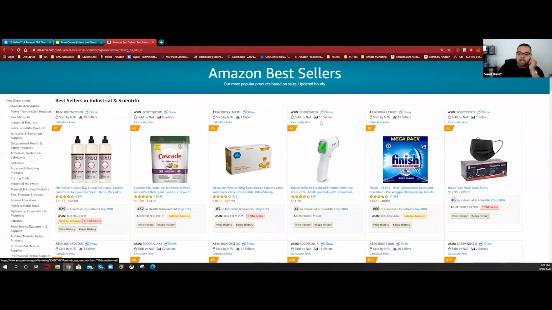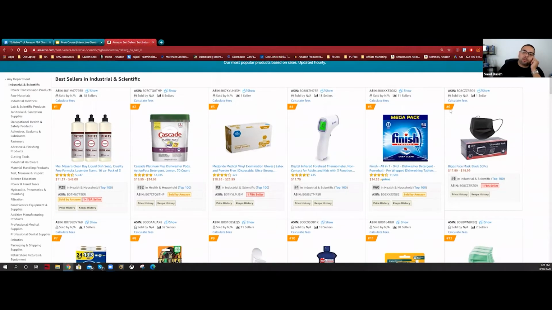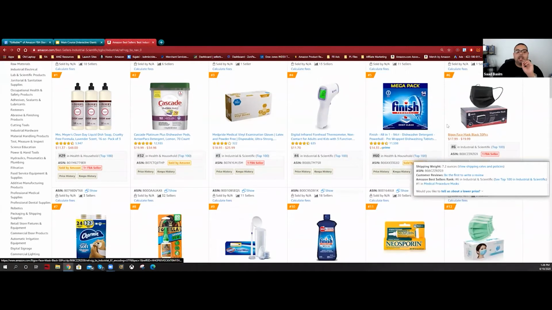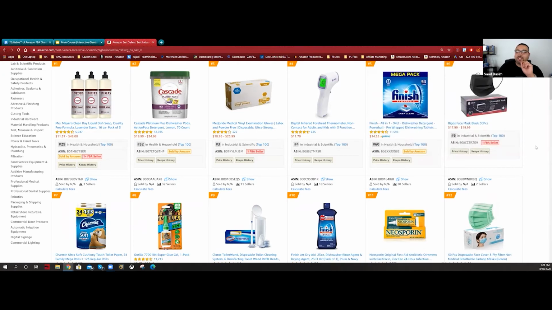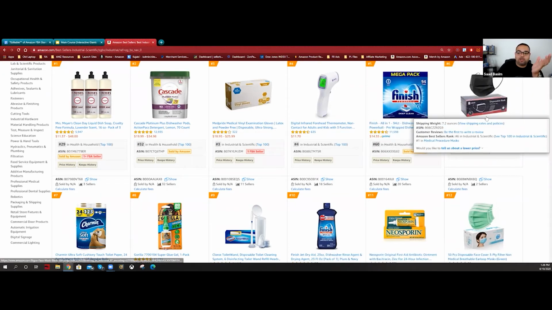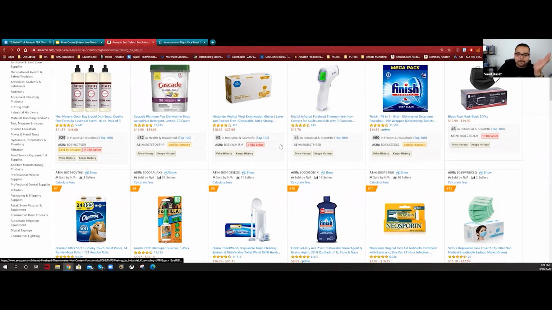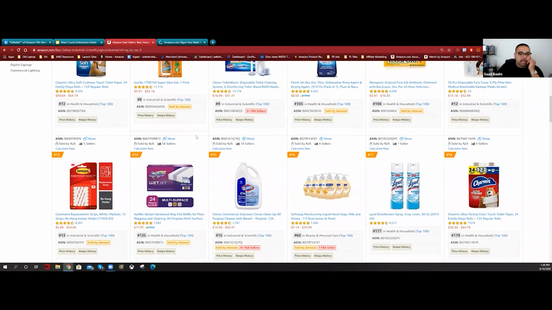For example, if I find, look at this one, I do not sell masks. People are getting a lot of issues on masks. You need a special approval from Amazon, and Amazon is only giving it to people who basically know people from inside. So do not do it. But let's say I found a product like this, number 6 in Amazon, and it actually has no reviews. So I can open it, let's say. Let's keep going straight.